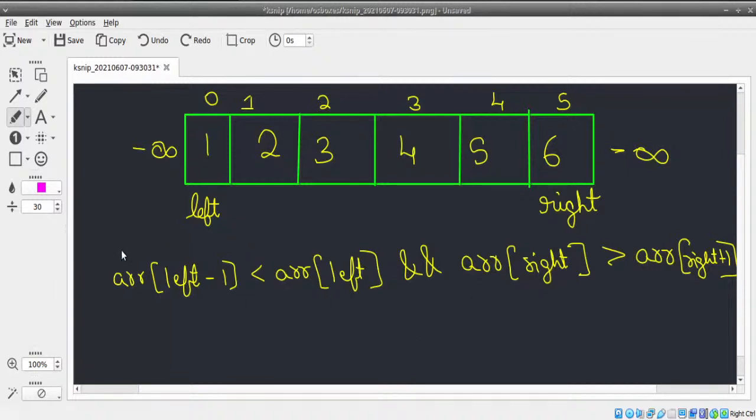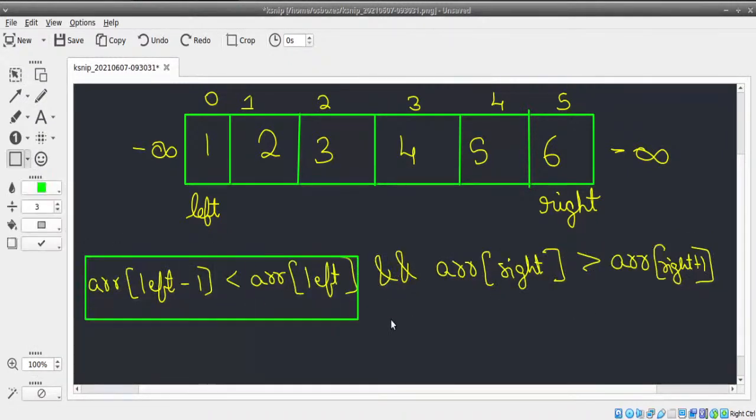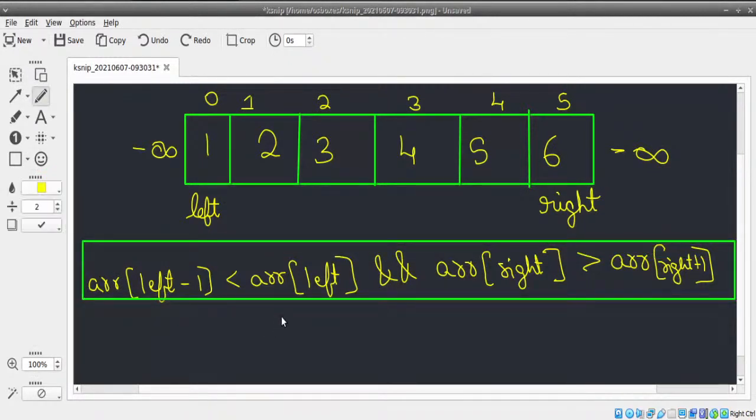So array of left should be greater than array of left plus 1. We already know from this statement, please note, that array of left is greater than array of left minus 1. Since we already know that from here, I don't need to compare again. So we only need to compare if it's greater than left plus 1. That's all we need to compare here, because one statement we have already done. So once that is done, we will keep increasing from left to right until we find that left is a peak.